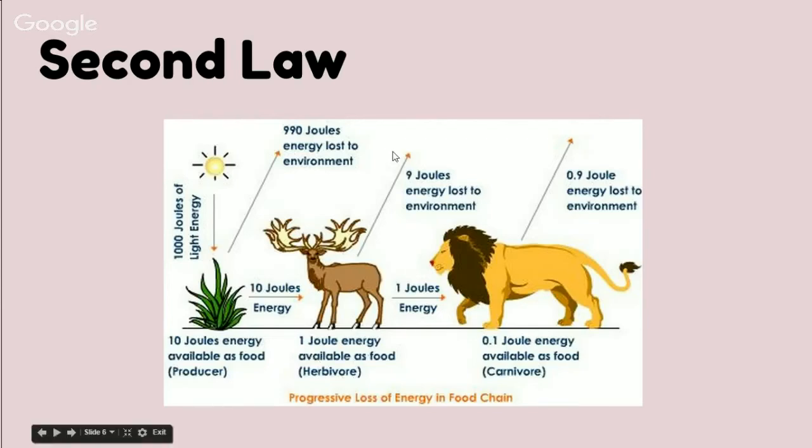So again, 9 joules of this energy is going to be lost to the environment. So we're losing a lot as we go on. The lion, who consumes this primary consumer here, will again only get 0.1 joules of energy from this particular organism. And as we go up, say the lion was eaten by something else, that energy would be lost as well.